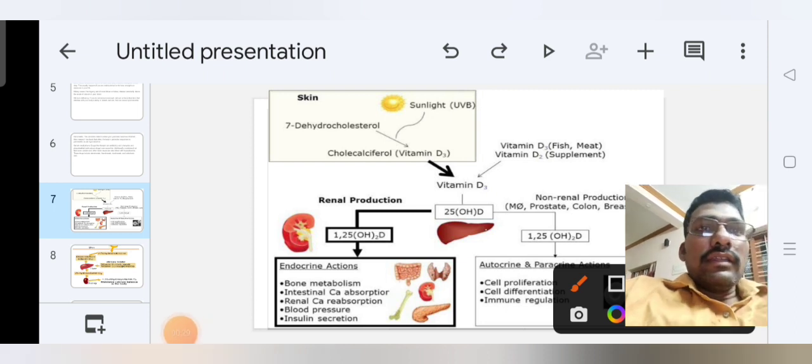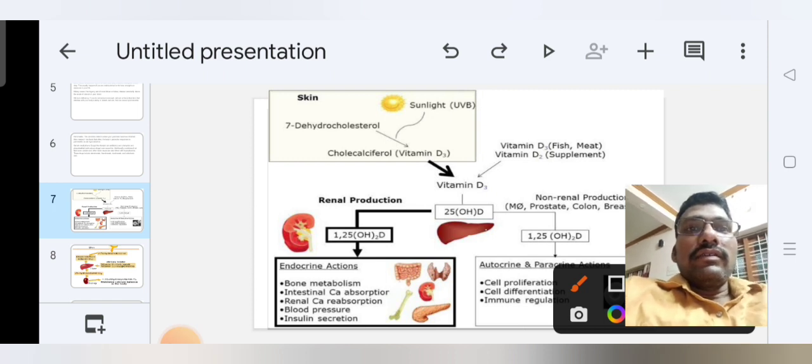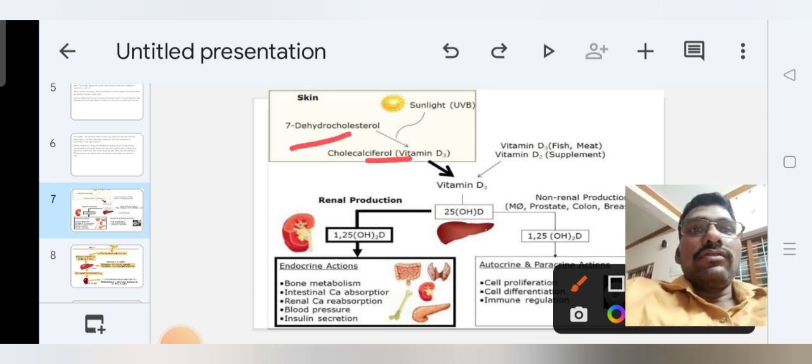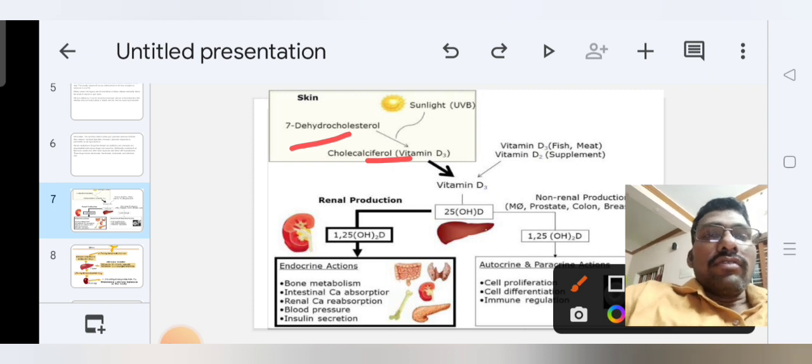Then, with exposure to sunlight, this 7-dehydrocholesterol is converted into cholecalciferol, or inactive vitamin D3.